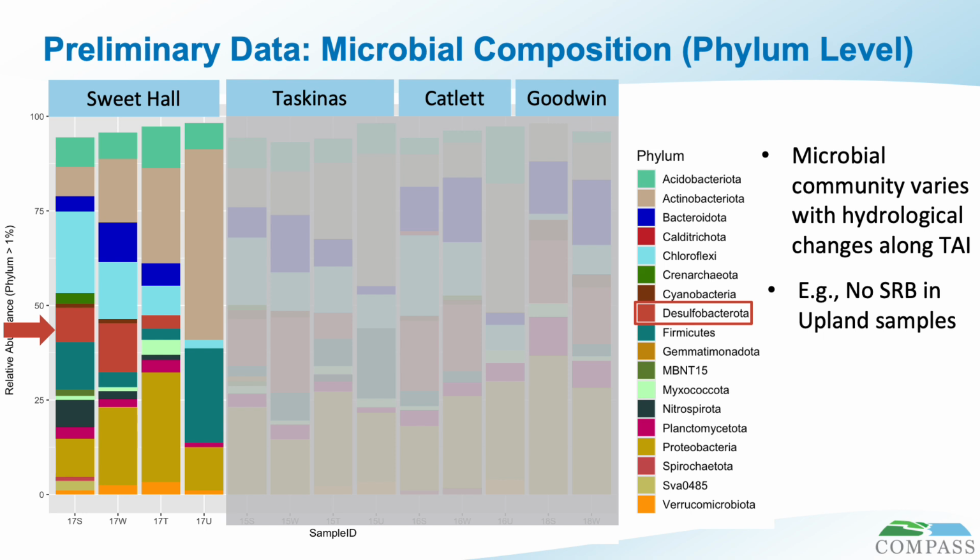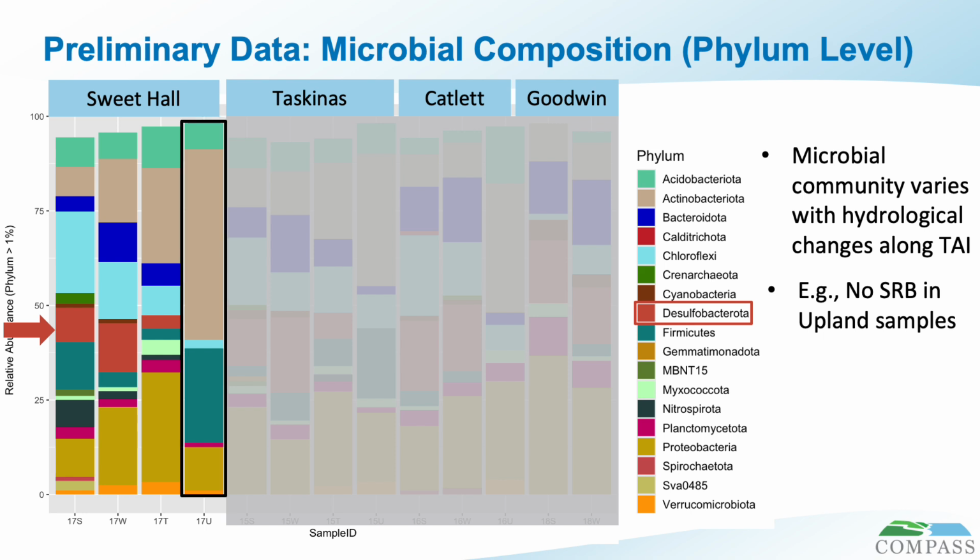I also wanted to bring to your attention the sulfobacteriota. So these are sulfate reducers. And notice that while there isn't a defined increasing or decreasing trend, there are none present in the upland sample.